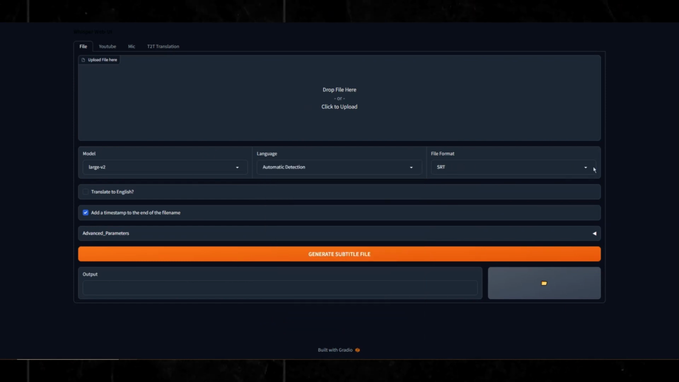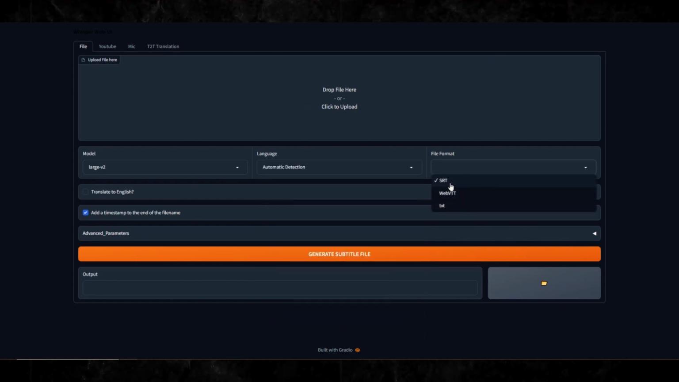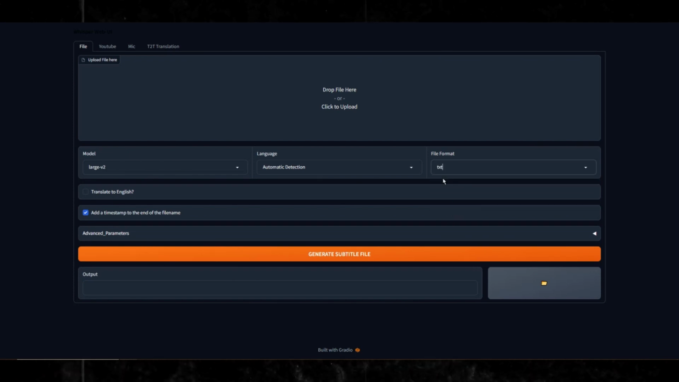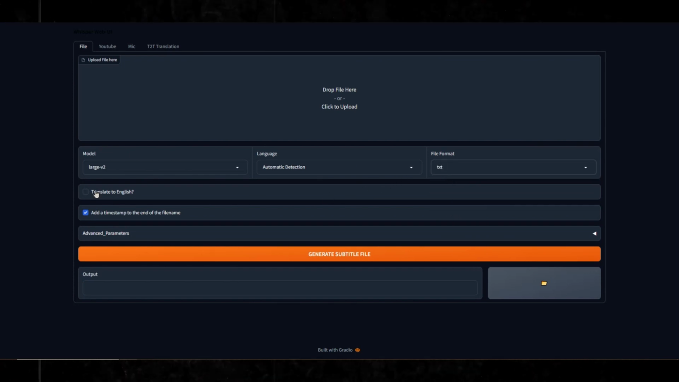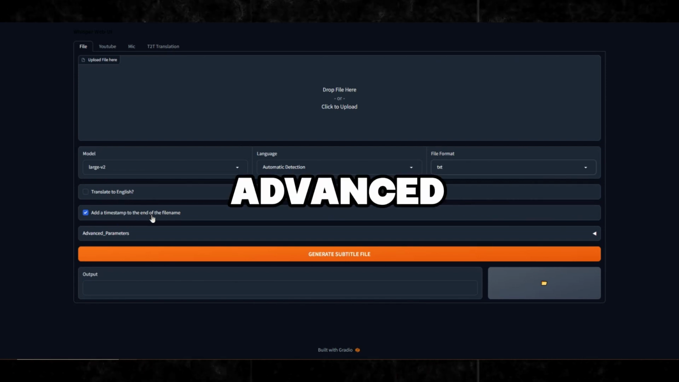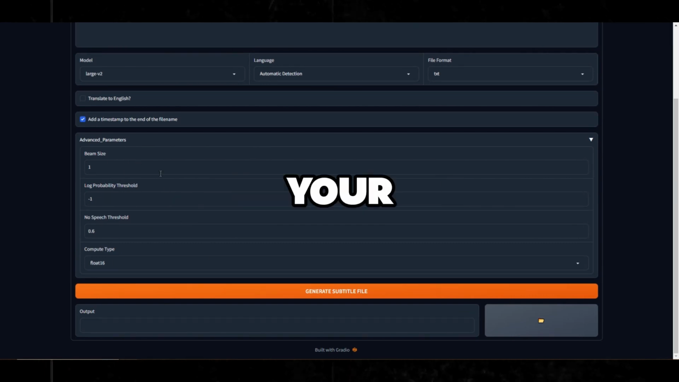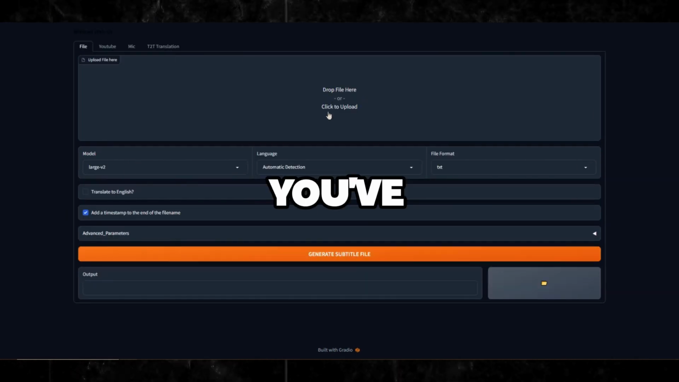And for file format, SRT is a subtitle format. Then we got WebVTT, and TXT file. I normally use the TXT file. We got the option to translate to English. Add a timestamp to the end of the file name. Here we have advanced parameters. Not gonna go over too much of the advanced parameters. You'll just generate your file by clicking on this button after you've uploaded your file.